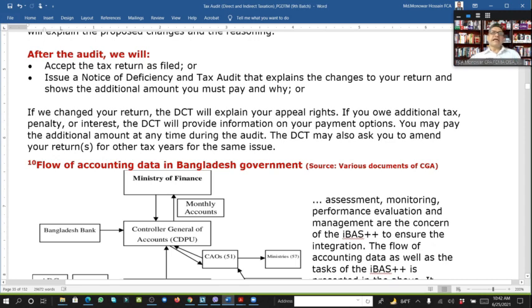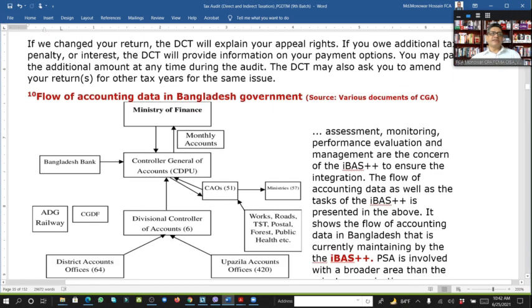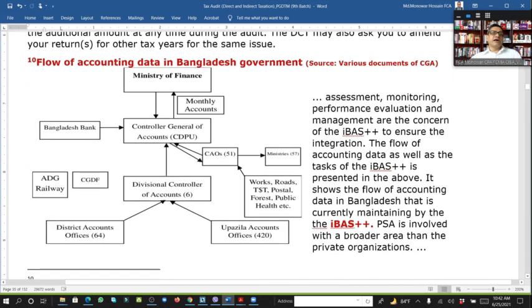After the audit, they accept the tax return file or issue a notice. That means if we agree, then okay. So in our country at this moment, everything is going toward the system of IBIS++. You know it. So this is IBIS++.